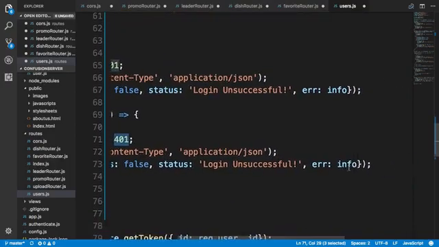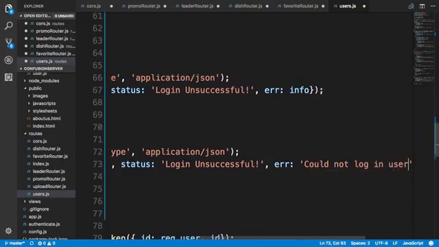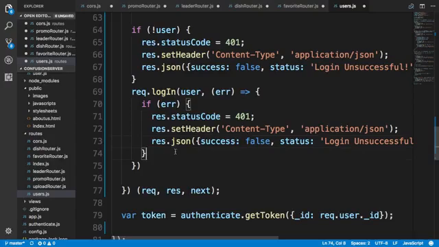And then the error information, instead of the info, we'll pass in could not log in user. So that is the message that we'll pass back here. Okay, if the error occurs.